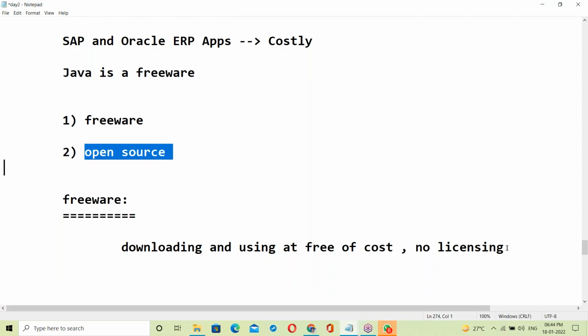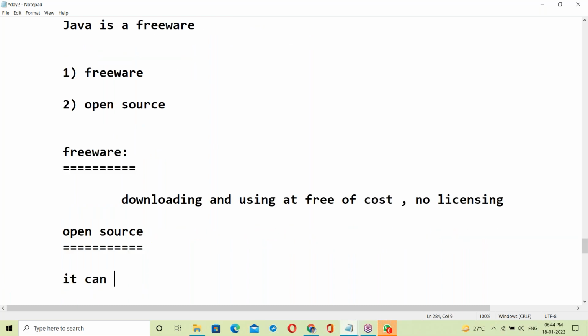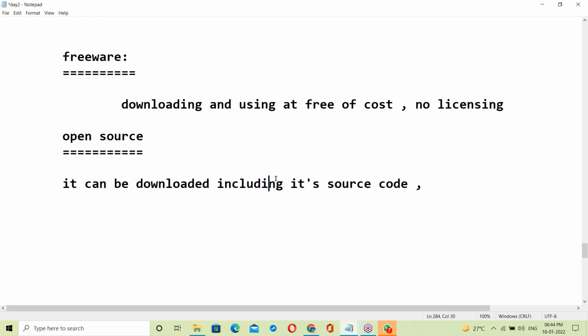What is open source? Open source means it can be downloaded including its source code. The source code is open. Not only can it be downloaded including source code, it can also be modified.